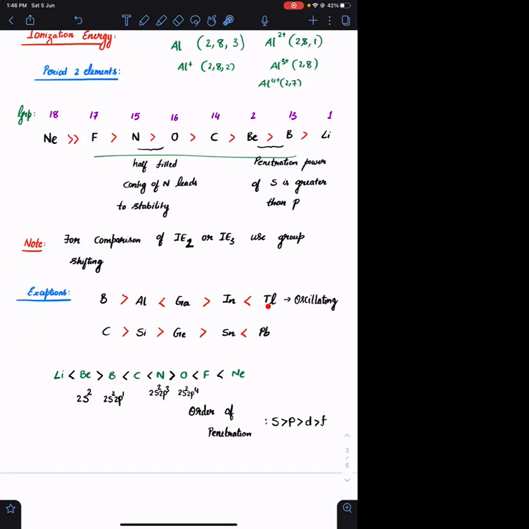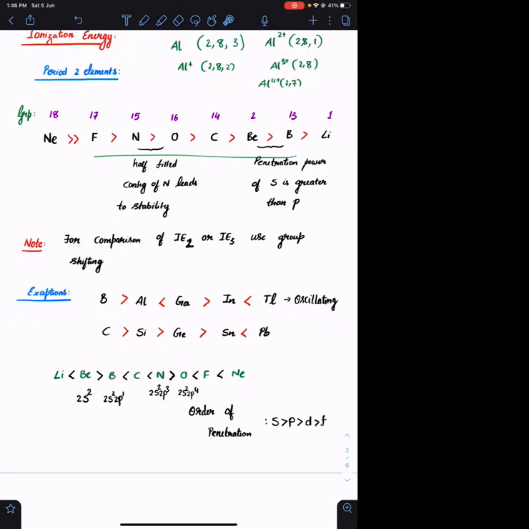Here in thallium, just before thallium you are filling f orbitals as well as d orbitals. The shielding power of f is even poorer. Hence, even though thallium is having a greater number of shells, because of its greater Z star, it is having greater ionization energy. Is this exception clear for everyone?